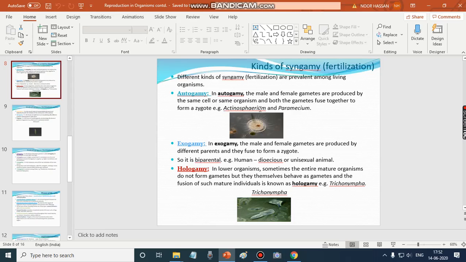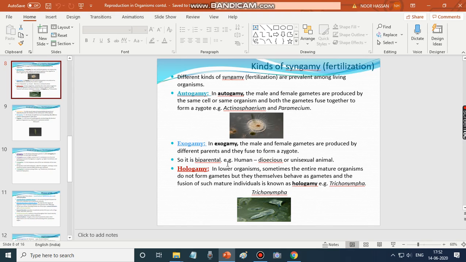Example, actinosporium and paramecium. So in autogamy, male and female gametes are produced by the same cell or the same organism. Both the gametes fuse together to form a zygote. Examples are paramecium and actinosporium. In exogamy, male and female gametes are produced by different parents and they fuse to form a zygote. So both of them are different from each other. Here gametes are produced by the same organism, but in exogamy it is by different organisms.